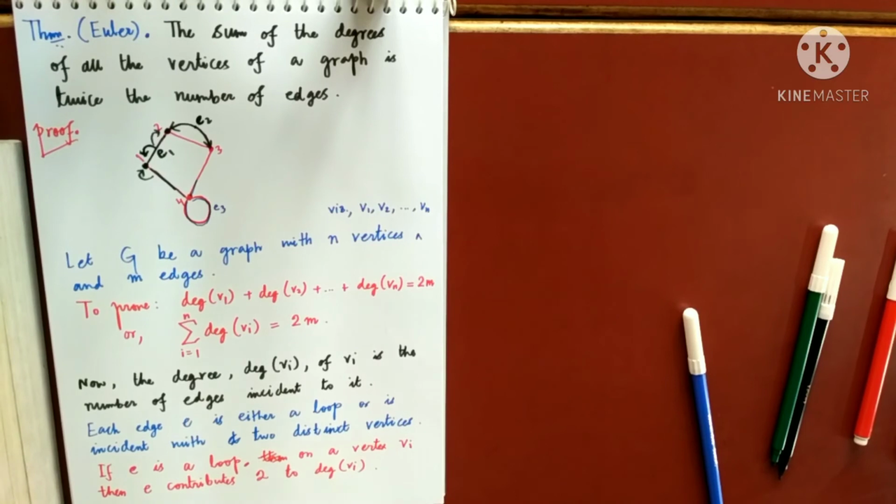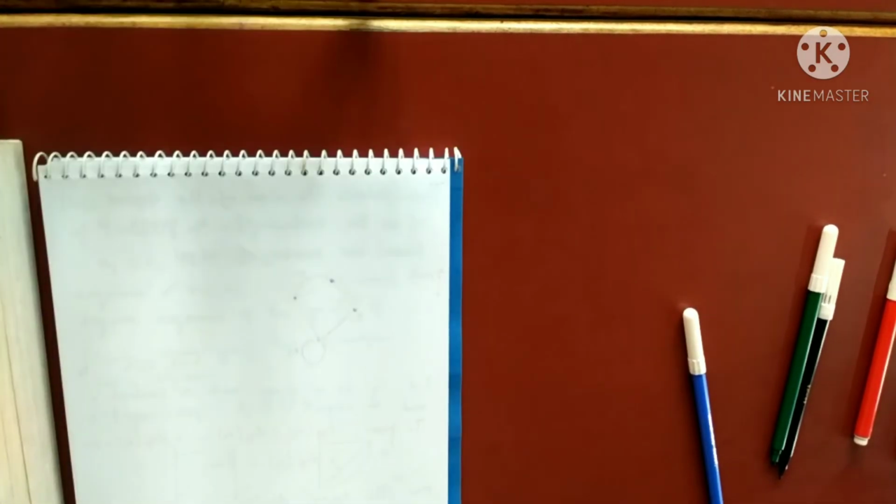Yes, sir. So we'll go to the second case very quickly. What is the second case? If E is incident with two distinct vertices.